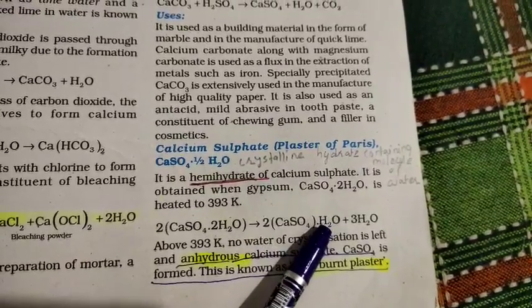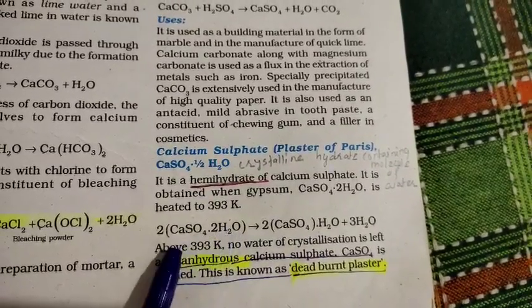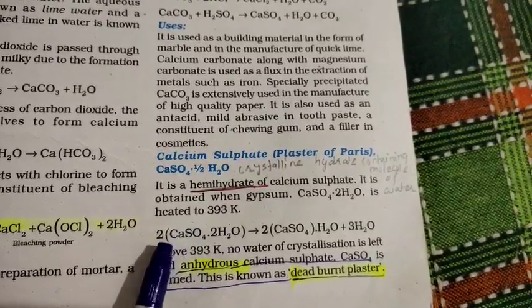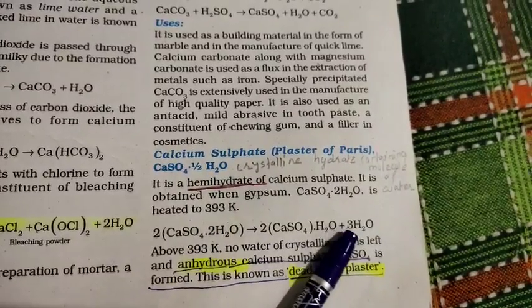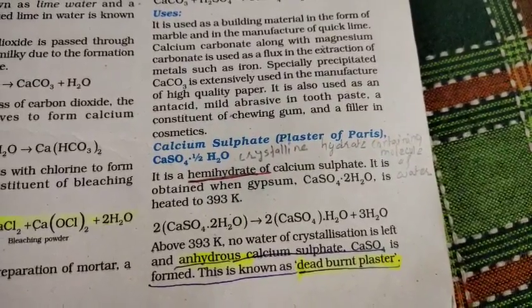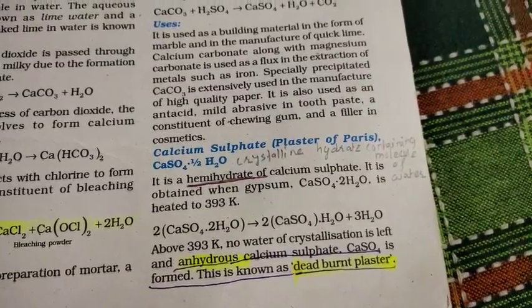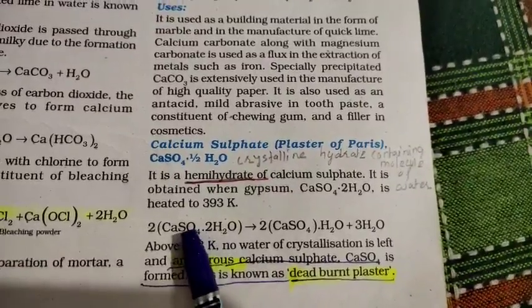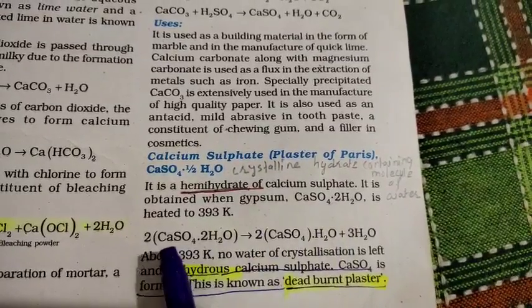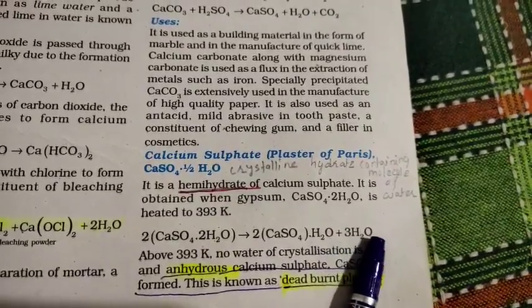Calcium sulfate and water get separated. Because we have taken two gypsum and each has two water molecules, 2 into 2 is 4 water molecules. Out of these 4, 3 water molecules are released, because when we heat any substance it becomes dry, the water molecules are removed, right? When gypsum is heated, in gypsum 2 water molecules are there, and since we have taken 2 gypsum, total 4 water molecules are there, out of which 3 are removed.